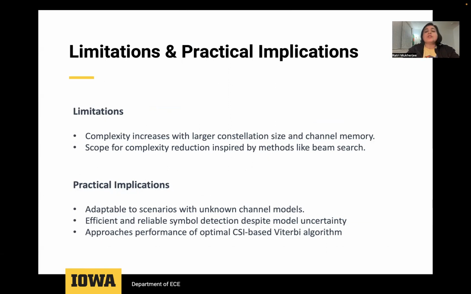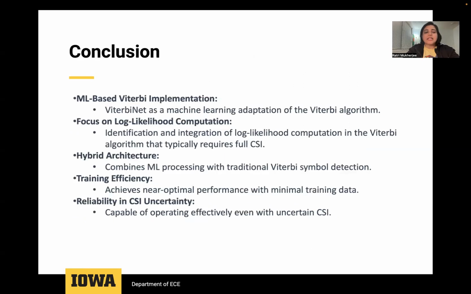Adaptability to scenarios with unknown channel models is the most important practical implication of this work. It is also efficient and reliable in symbol detection despite channel model uncertainty, and it approaches the performance of the optimal CSI-based Viterbi algorithm. In conclusion, ViterbiNet is a machine learning adaptation of the Viterbi algorithm